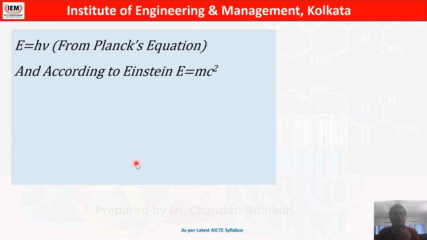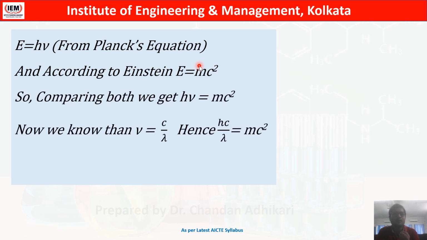Now we will try to understand how it can be derived from Planck's equation. We know from Planck's equation E equals h nu, and according to Einstein, who had already given his very famous equation, E equals mc square. If we compare both, we can write h nu equals mc square. Now nu equals c by lambda, so h c by lambda equals mc square.